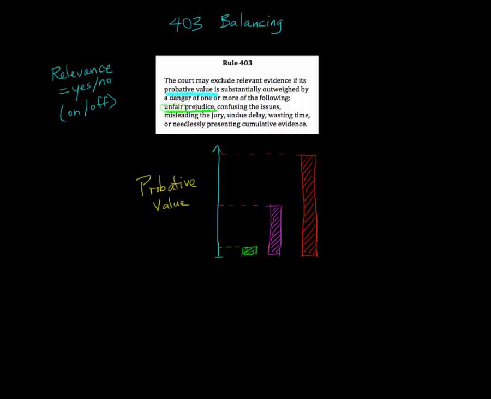Something is unfairly prejudicial if it tempts the jury to decide something on some basis that's actually different than what the jury's decision should be based on. Let's say, for example, that there's some evidence in a criminal case. We have a criminal defendant here, and there's some evidence that he is a white supremacist. Say there's a picture of him with his shirt off and a large swastika tattooed on his chest.